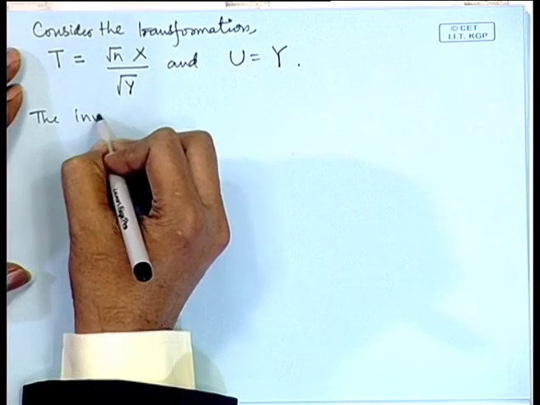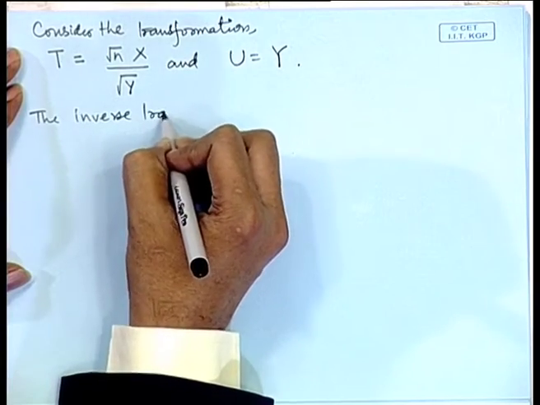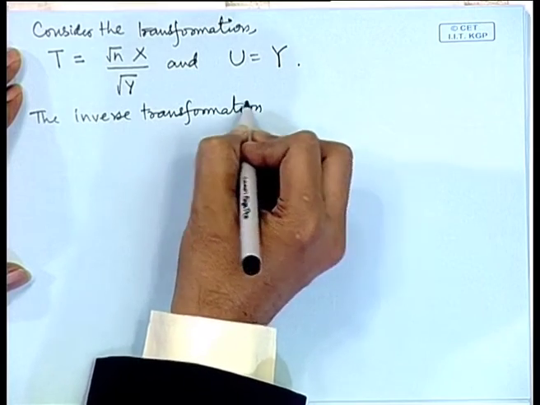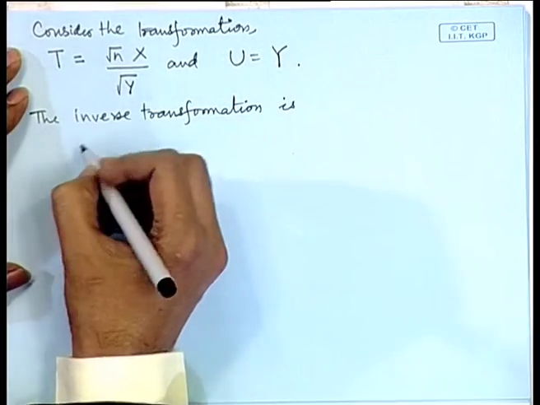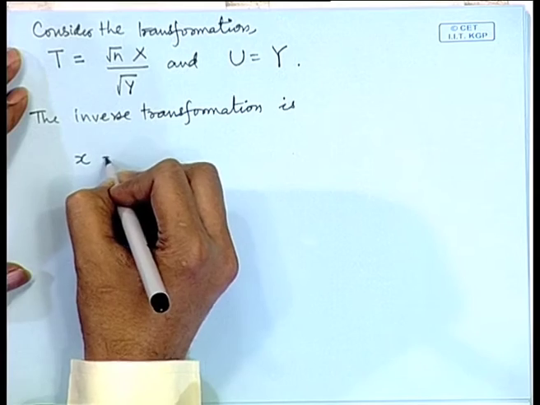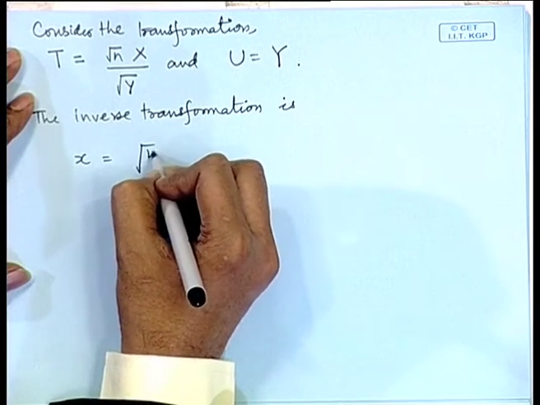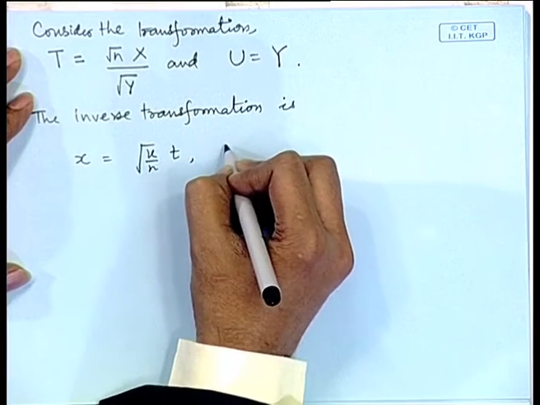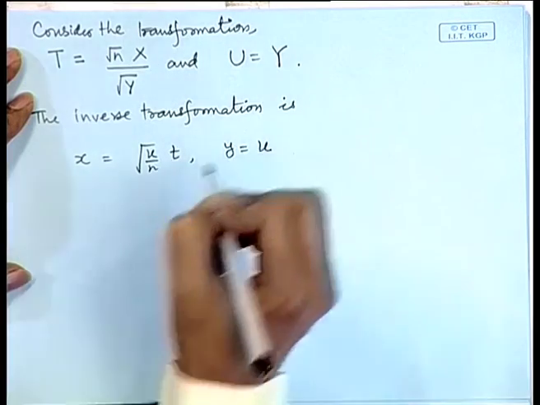So, the inverse transformation here will be x is equal to root u by n times t, and y is equal to u.